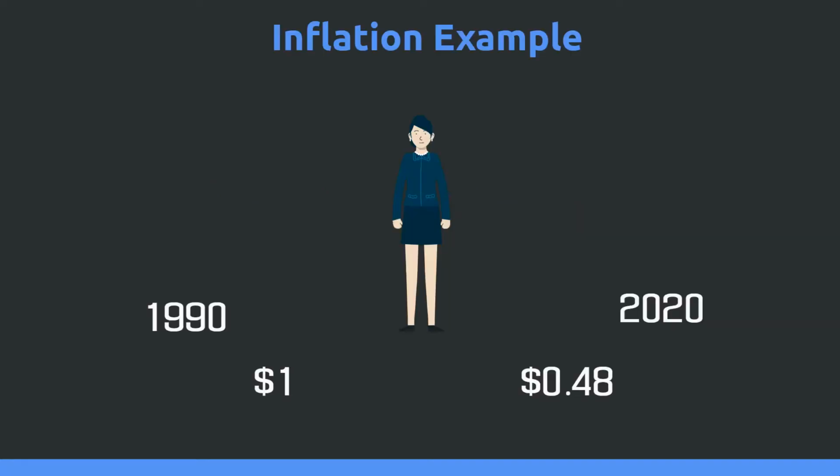So what is inflation? Inflation is a general increase in prices and the fall in the purchasing power of money. Let's say Kate here received $1 from her parents in the year 1990. The purchasing power of that dollar would be the same amount in 1990. However, in the year 2020, that dollar would be only able to purchase around 48 cents worth of goods.